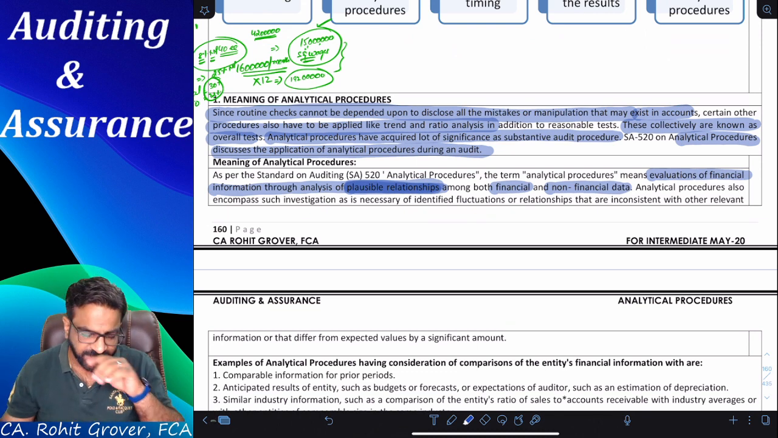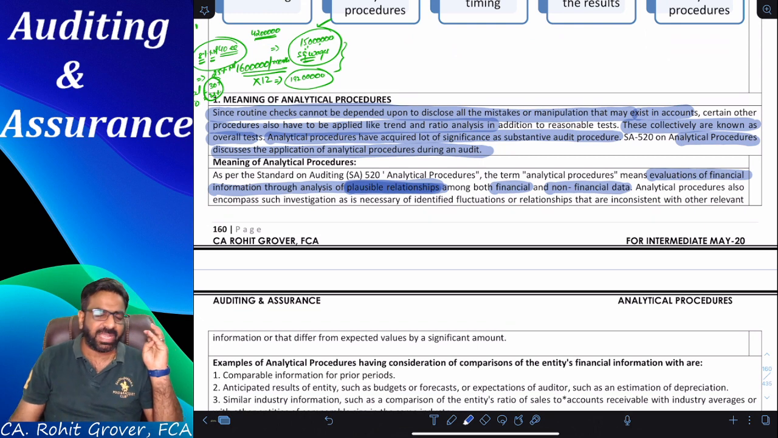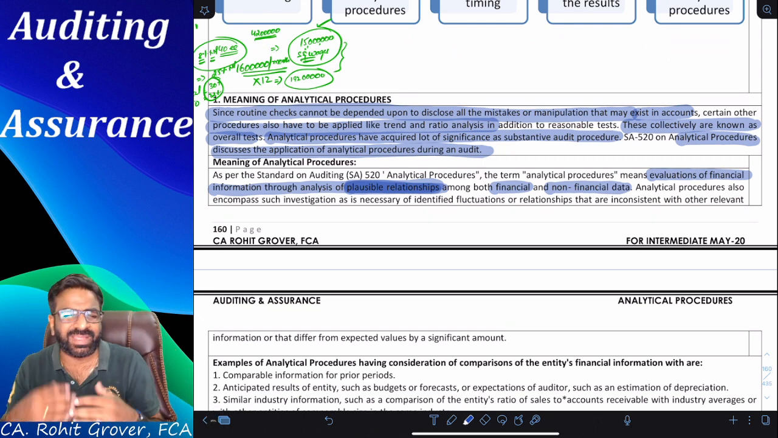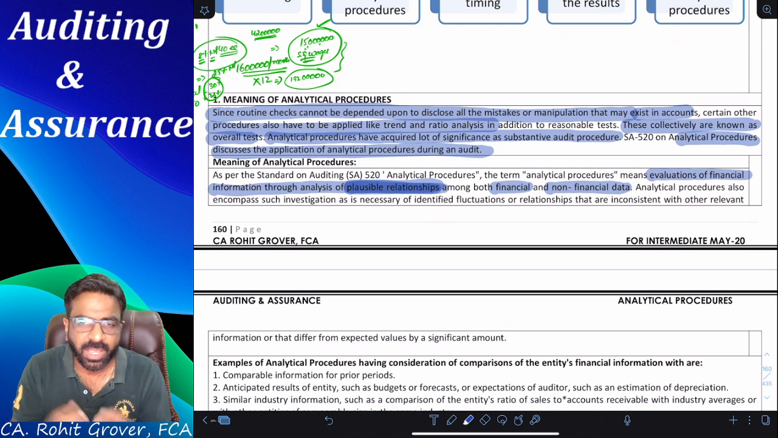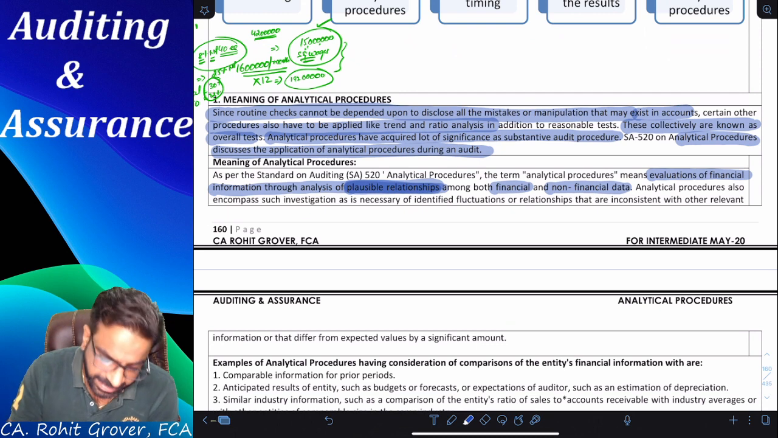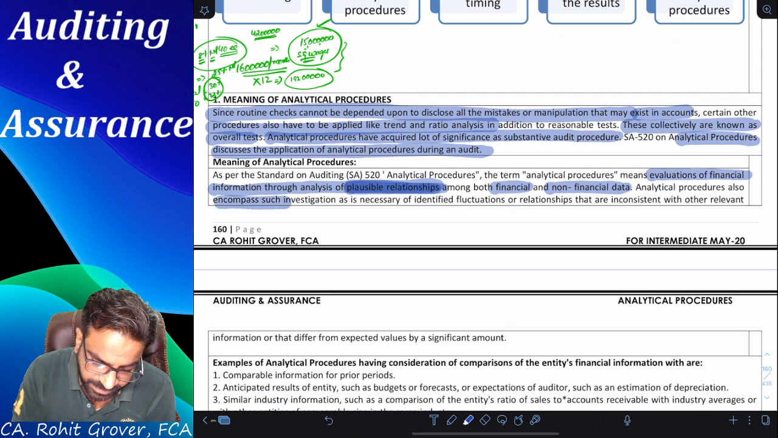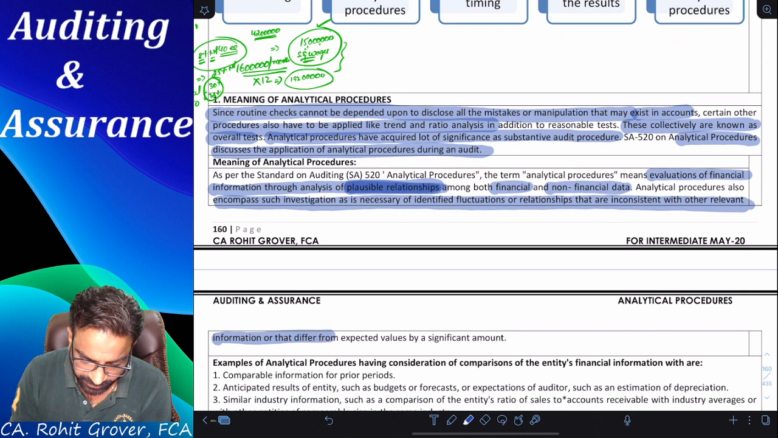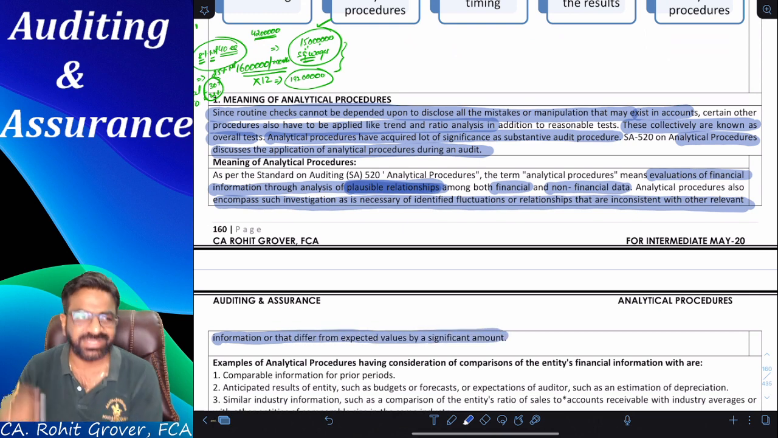So everyone, what is the definition of analytical procedure? Analytical procedures is an evaluation of financial information through the analysis of plausible relationships among what? Financial as well as non-financial data. Analytical procedure also includes investigation as is necessary for identified fluctuations and relationships that are inconsistent with other information or that differ from the expected values by a significant amount.